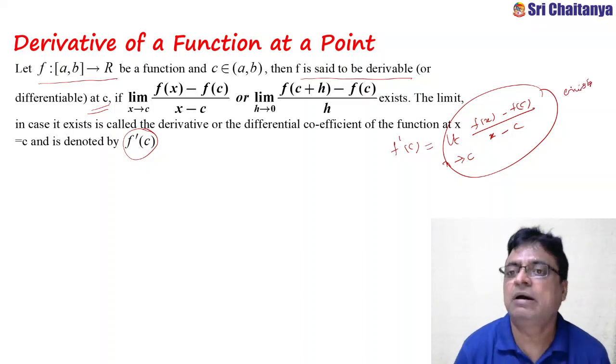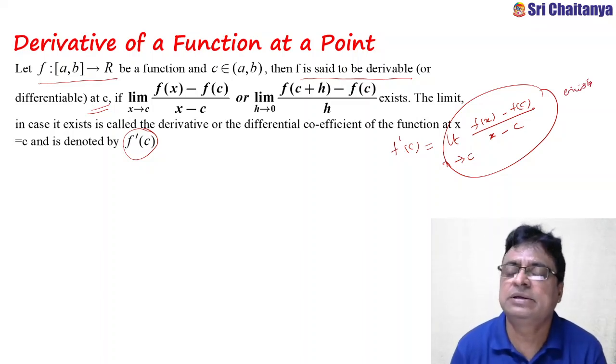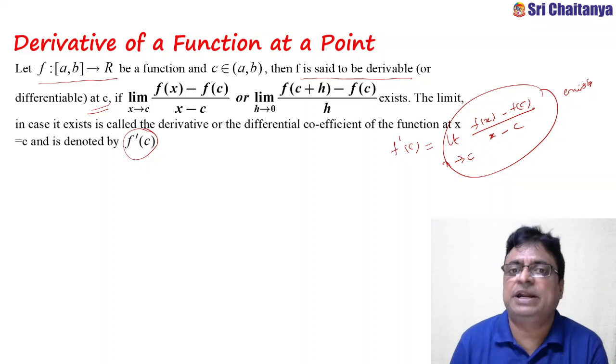Exists means, as I already told several times, it should be a finite fixed value.